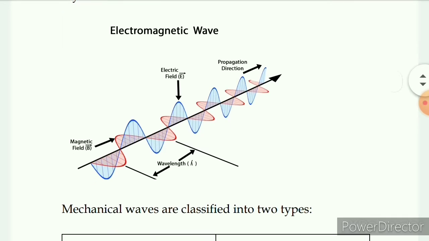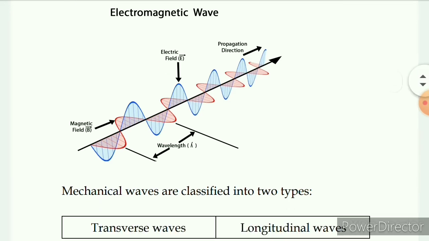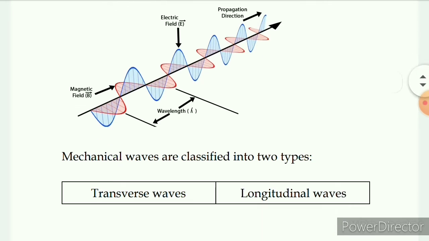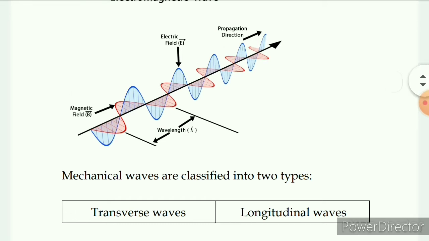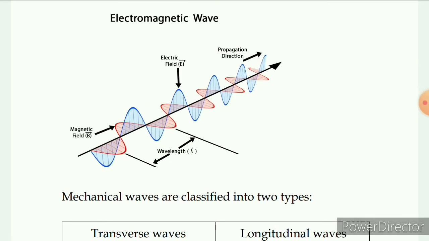In electromagnetic waves, what is in fact happening is that you have got an electric field and a magnetic field. They are both vibrating at right angles, as shown in this particular figure. So you see, the electric field is vibrating in one plane, the magnetic field is vibrating in the plane perpendicular to that, and the propagation of energy takes place in some other third direction. So it's like x, y and z, that kind of thing you are having. One needs to understand that electromagnetic waves have a transverse nature.